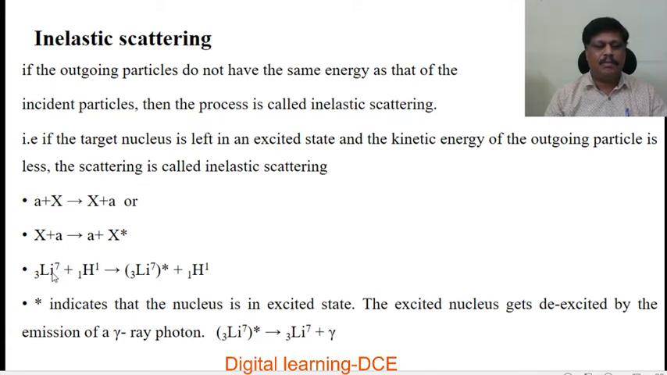A particular example is lithium 7 (Z = 3) bombarded with a proton, which gives rise to lithium 7 in an excited state and a proton as the outgoing particle. The star indicates that the nucleus is in an excited state. The excited nucleus gets de-excited by the emission of a gamma ray photon. So lithium 7 star, which is in an excited state, comes to the ground state by emitting the gamma photon, represented by this equation.